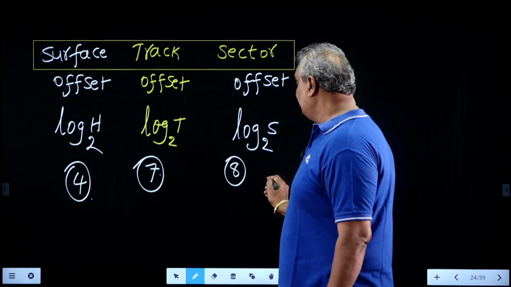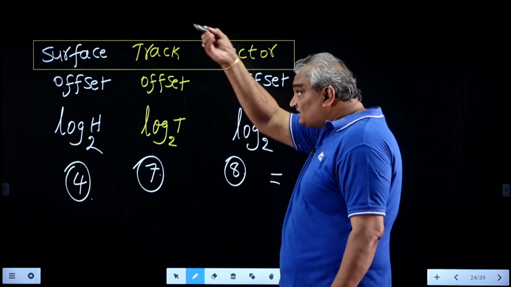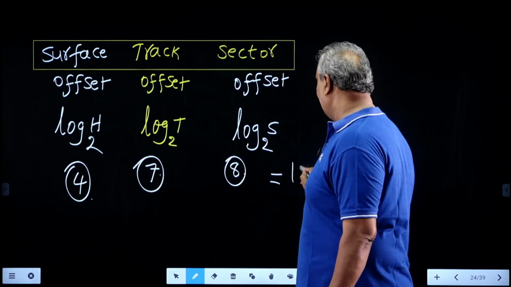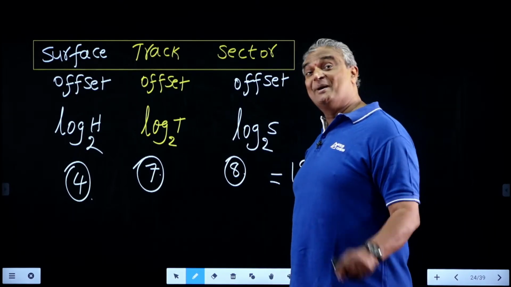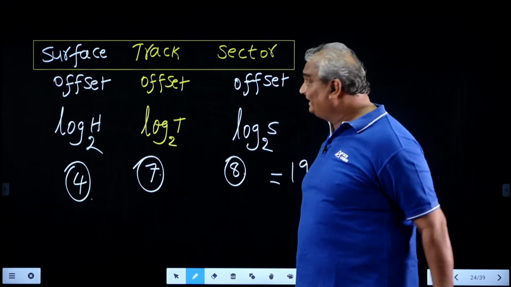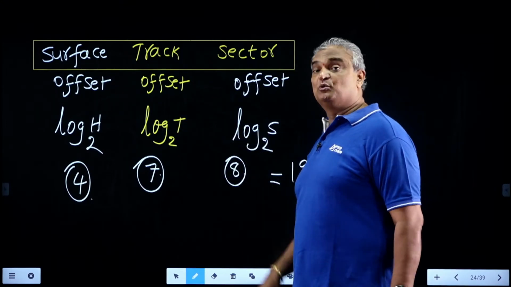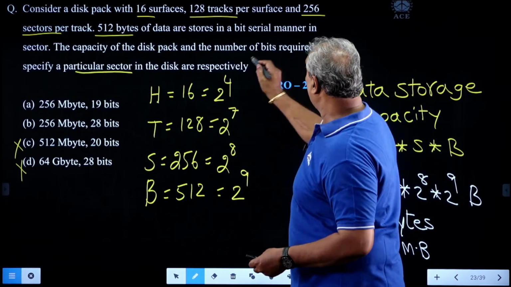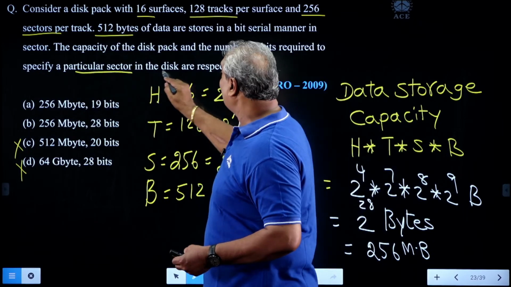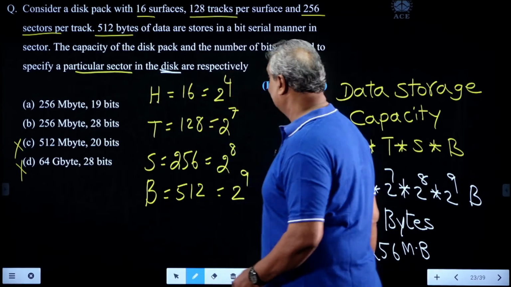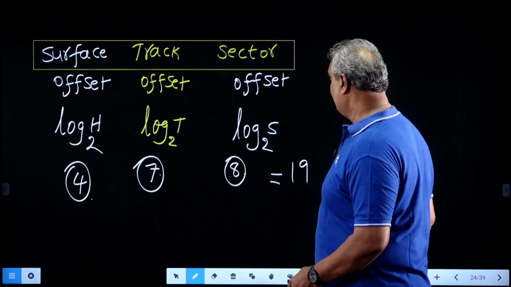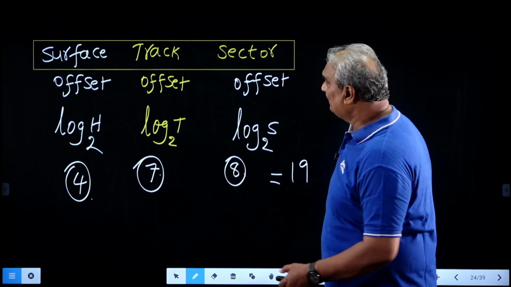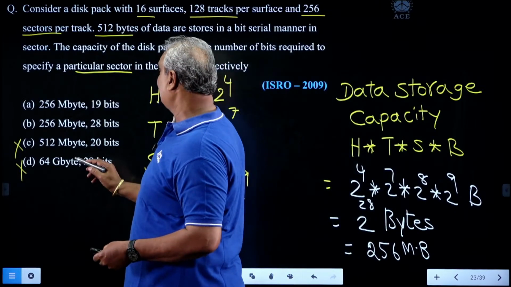So the total number of bits needed to select one of the sectors in the entire hard disk is 4 plus 7, 11, plus 8, 19. The number of bits needed to select a sector in the track is 8. But in the question, he asked for the total number of bits required to specify a particular sector in the hard disk. So it is not 8. 8 plus 7 plus 4 means 19. So what about the correct option? The correct option is A.